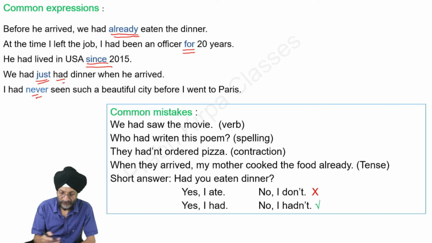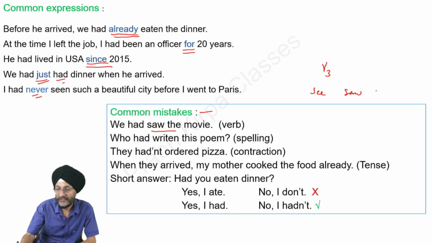Here we will discuss now some common mistakes which we make in this tense. Example, we had saw the movie. As already told, we have to use the past participle of the verb, that is the third form of the verb. So see, saw, seen. This is the first form of the verb, this is the second form, this is the third form of the verb. So we will use here seen. We had seen the movie.